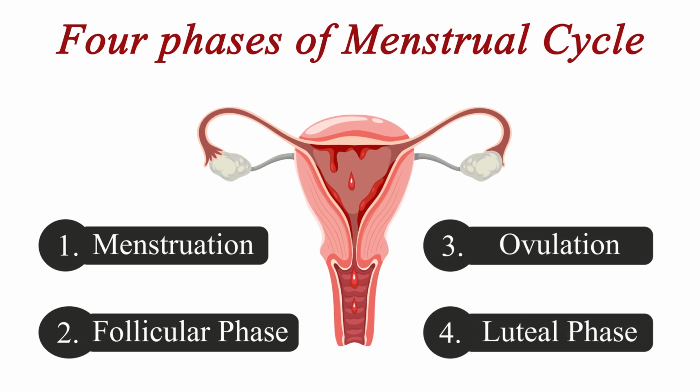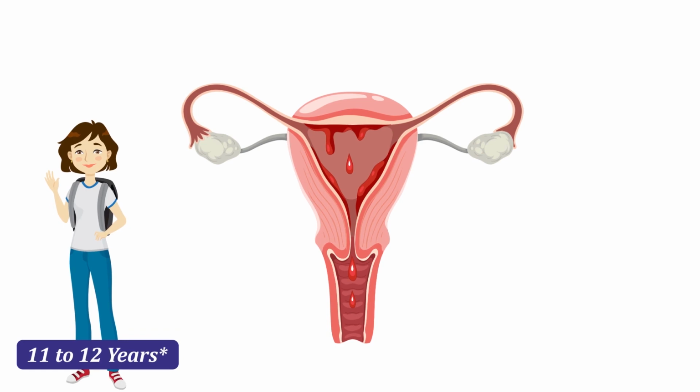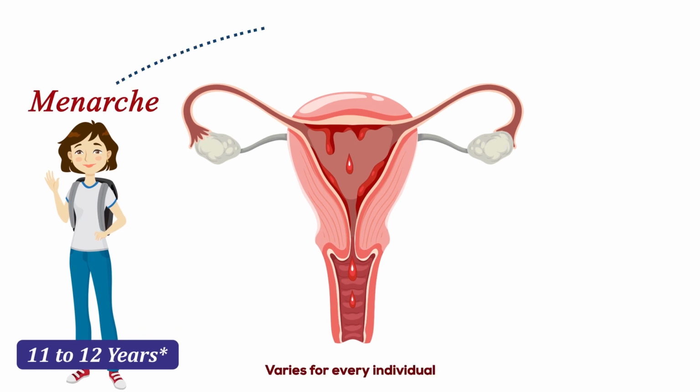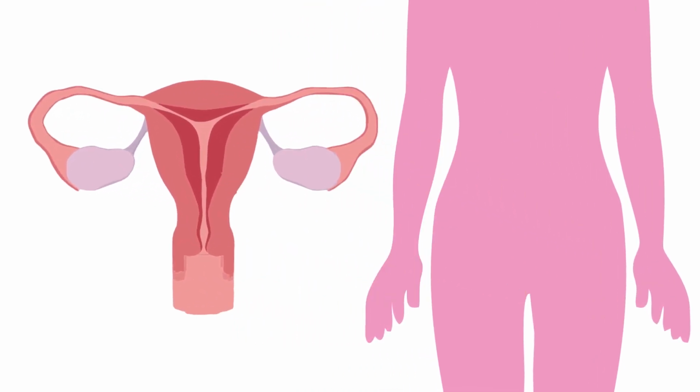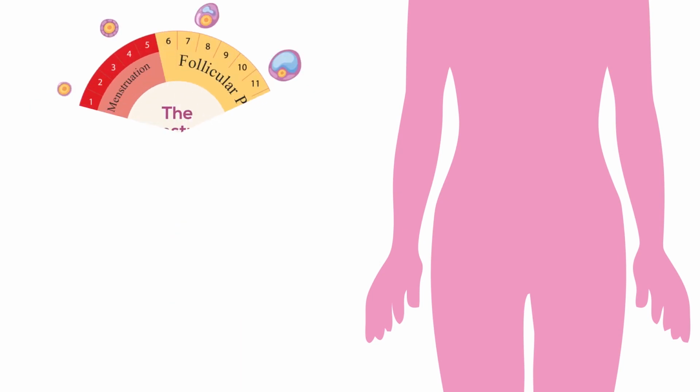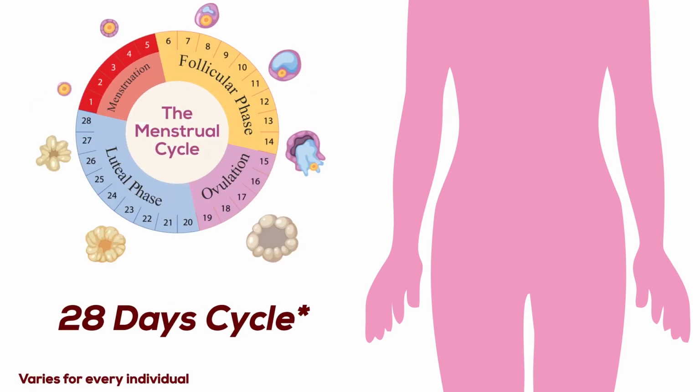First, let's understand the basics. The menstrual cycle begins in a woman's body around the age of 11 to 12, known as menarche, and concludes around the age of 50, known as menopause. The menstrual cycle is a natural biological process that a woman experiences each month. While it typically lasts around 28 days, it can vary from person to person.